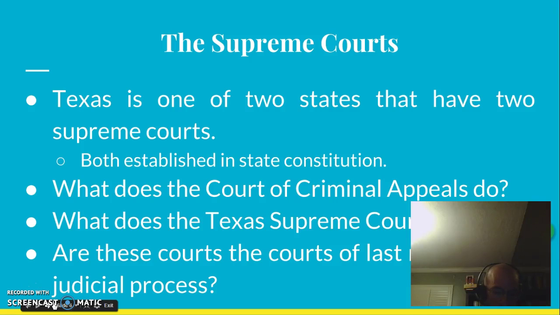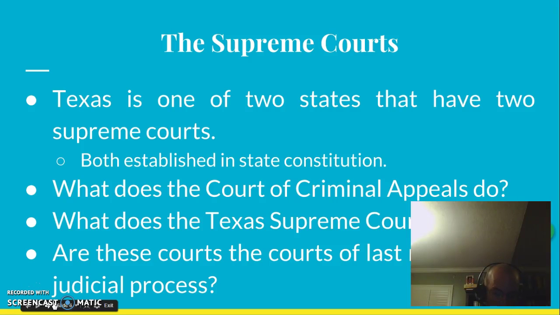In general, these are courts of last resort in Texas unless an appellant, someone who's appealing the decision, can find an issue that violates some aspect of the United States Constitution. So generally speaking, most cases will end in Texas, but if the issue at stake somehow violates the United States Constitution, then you can appeal your case into the federal court system, so it's not the end of the road with either the Court of Criminal Appeals or the Texas Supreme Court.